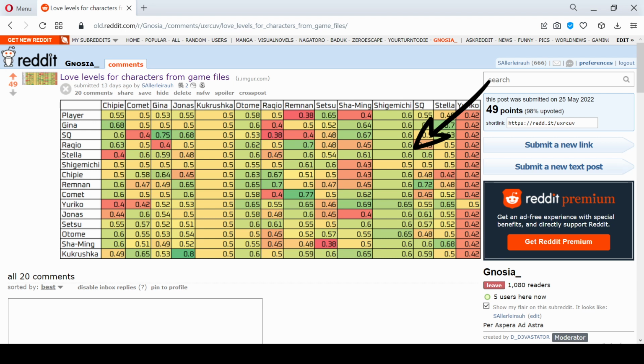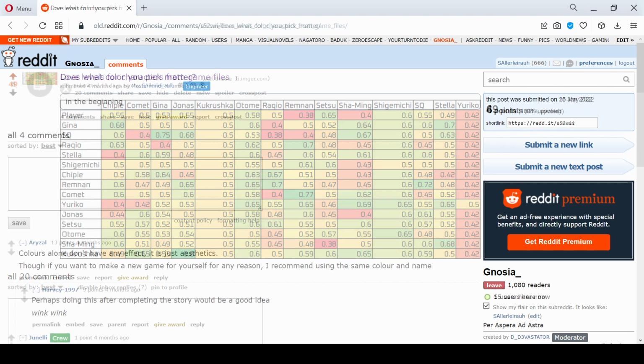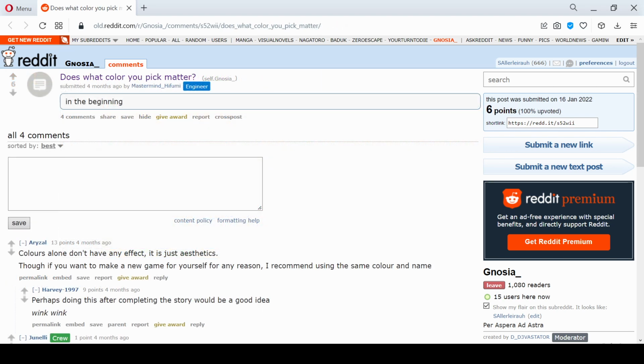But next question. What about Shamin? It would make sense for him to love the female main character more. What about that? I haven't found anything that would do something like that, so I thought there is no difference. But actually I'm just stupid and can't read, because these are in the source code. And moreover, you saw people wondering if player color matters. Player color does matter too.